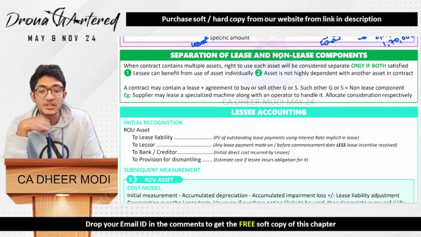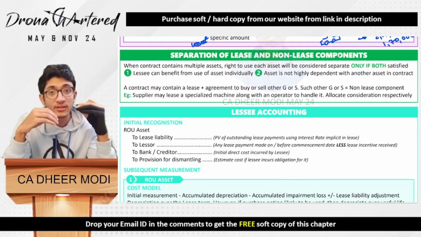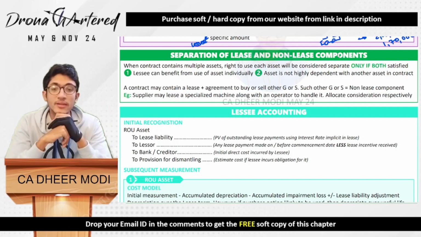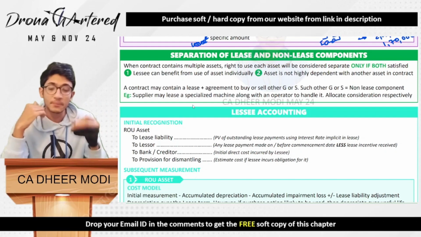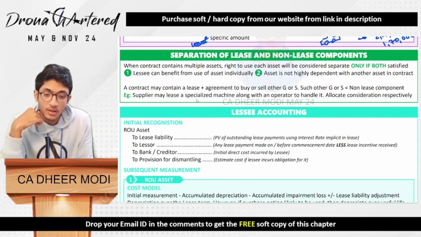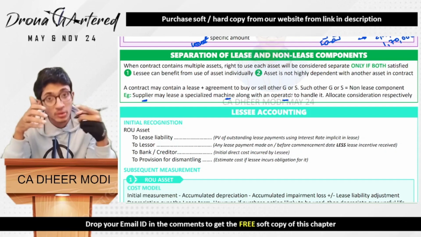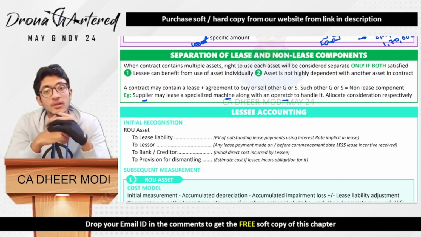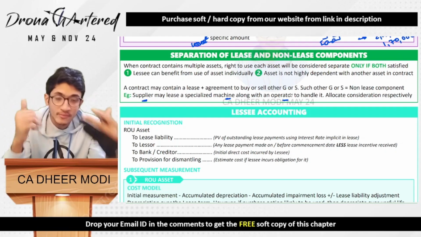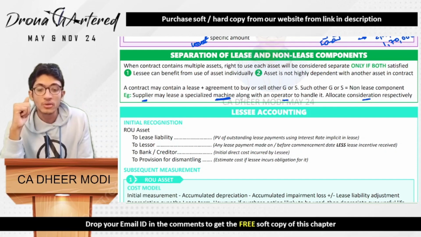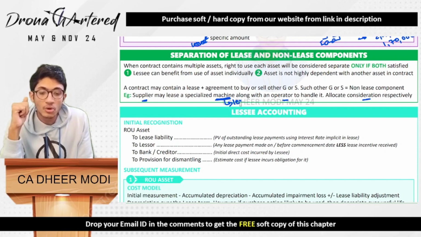Next is your separation of lease and non-lease components. So in a contract, it is very much possible that there would be one lease component and a non-lease component. So say for example, you are a supplier who has leased a machine along with an operator. So you are also giving a machine and you are also giving an operator, because this is a specialized machine. The other person might not know how to use it, so you also give an operator together. So in this case, you will be allocating the consideration separately, because only the machine part is the lease component.